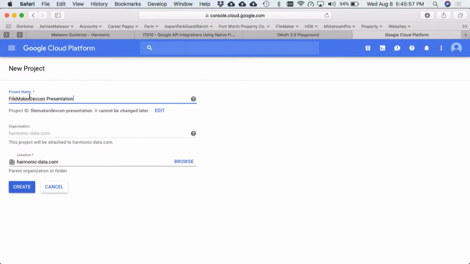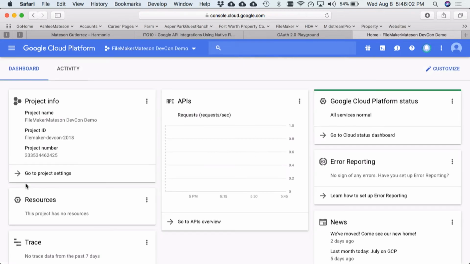FileMaker DevCon presentation. Perfect. Create. Now this takes about 20 seconds. And again, it's creating a project for this Google account. And inside of this project is where we'll create an API key. And all API access through that key is going to go towards this project.